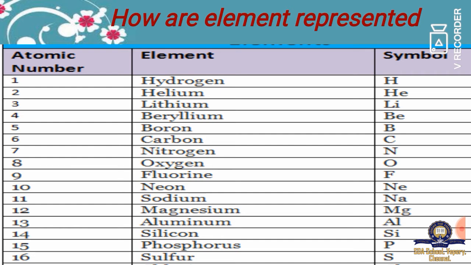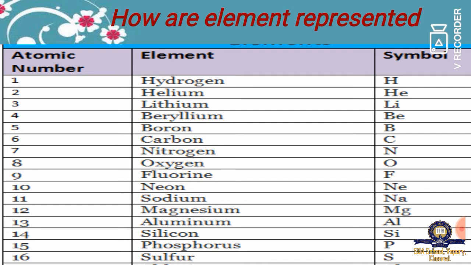The next topic that we are going to see is how elements are represented. We saw a few examples of metals and non-metals, which are elements. An element can be represented by a symbol. For example, hydrogen is represented by H, helium by He, lithium Li, beryllium Be, boron B, carbon C, nitrogen N, and so on.